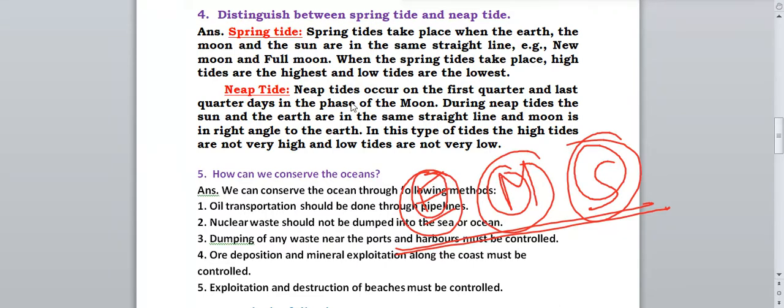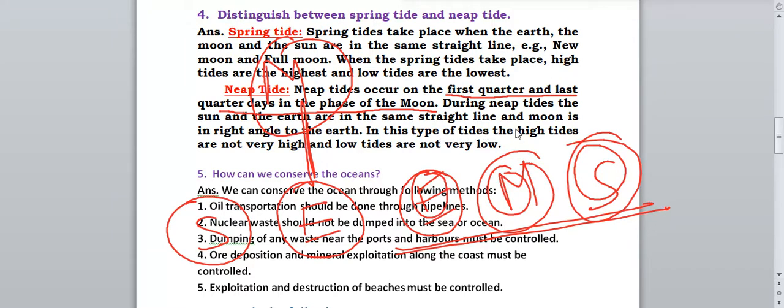Neap tides. Neap tides occur on the first quarter and last quarter days in the phase of the moon. During neap tides, the sun and the earth are in the same straight line and the moon is at a right angle to the earth. Okay, during neap tide, what will happen? The sun and the earth will be on the same straight line, but the moon is at a right angle to the earth.